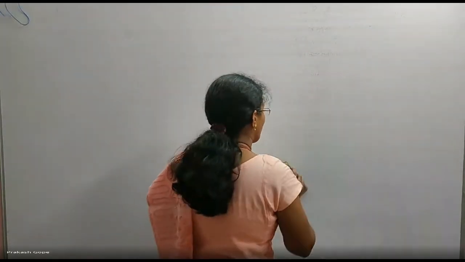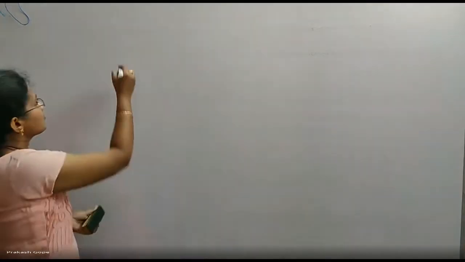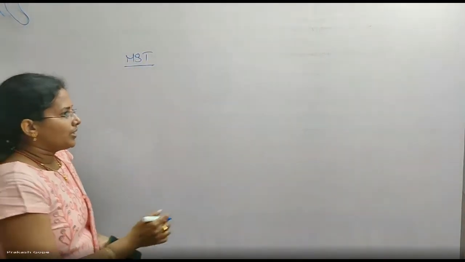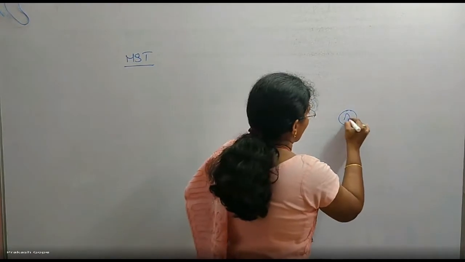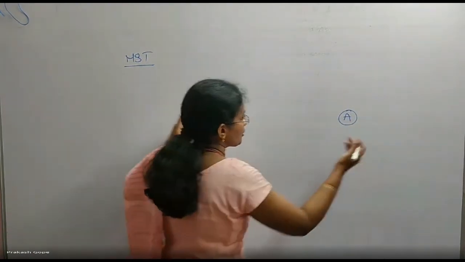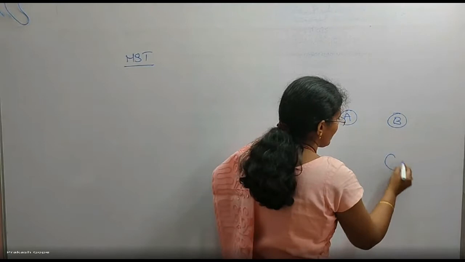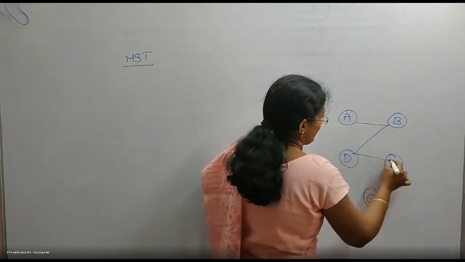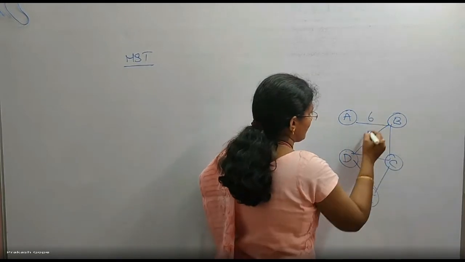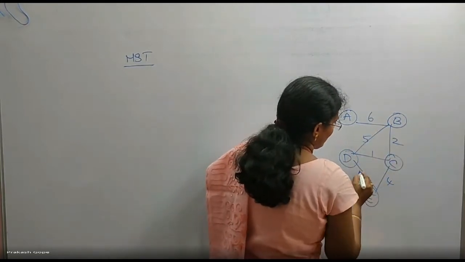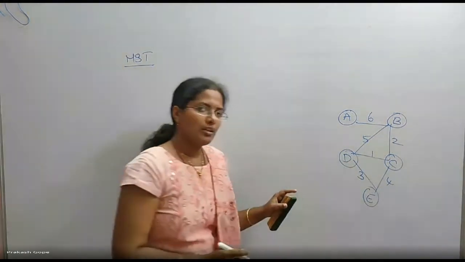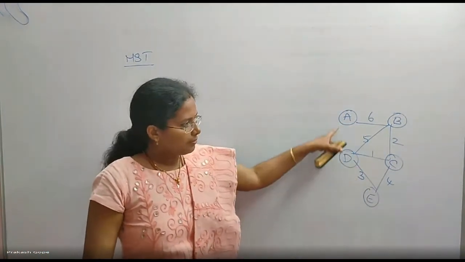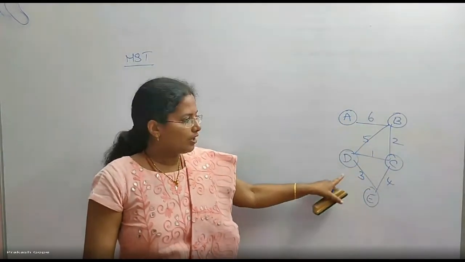Let's talk about a few points on MST, minimum spanning tree. For example, we have a weighted graph, because I said minimum, which means there should be weights. Otherwise, there is nothing to discuss. I have taken all distinct weights. I didn't repeat any edge weight. All are distinct.